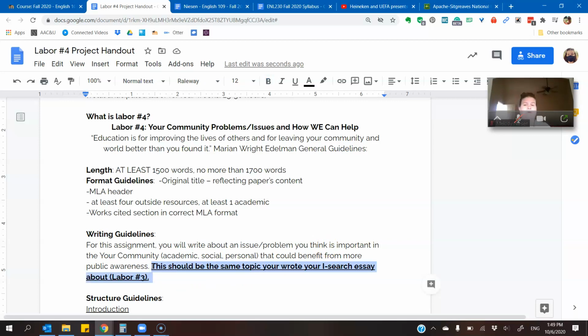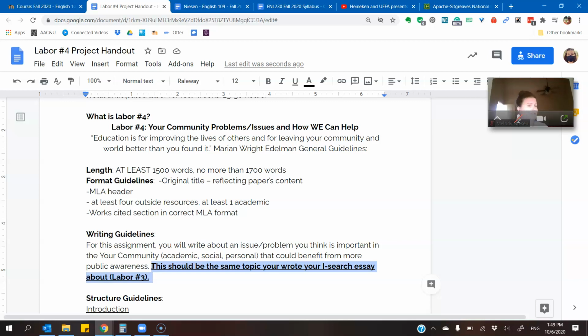The reason that we're doing this is because you have now done the research, you've done the initial investigation, and now you can really start to formulate your opinions and start writing about those opinions. So you may have to do a little bit of additional research, but for the most part, because you've completed labor number 3, your research is predominantly done.